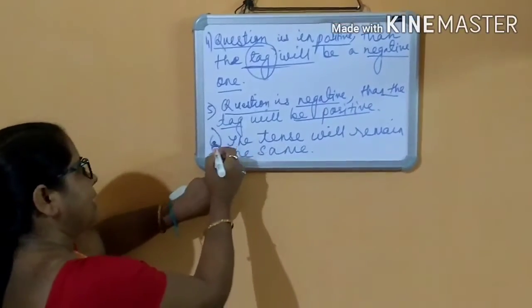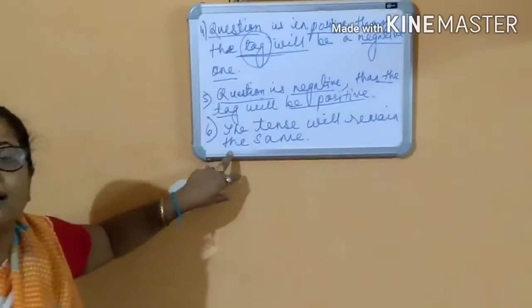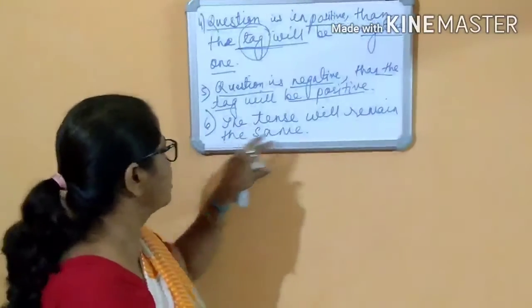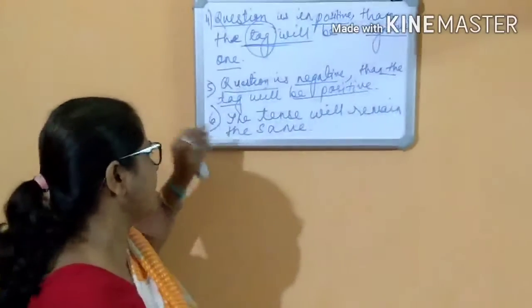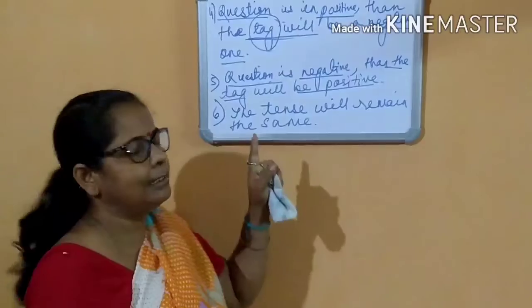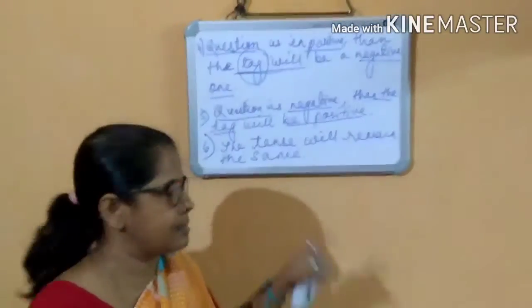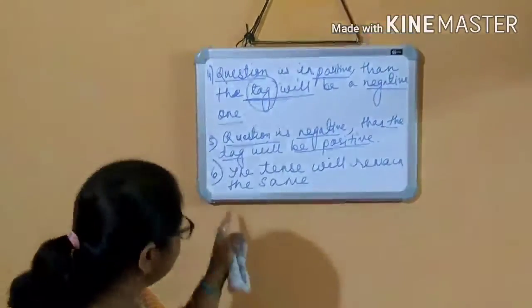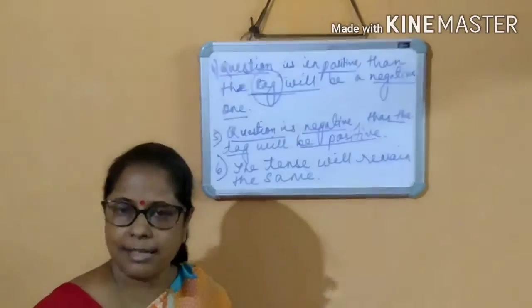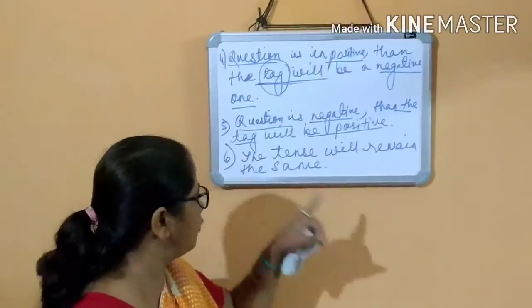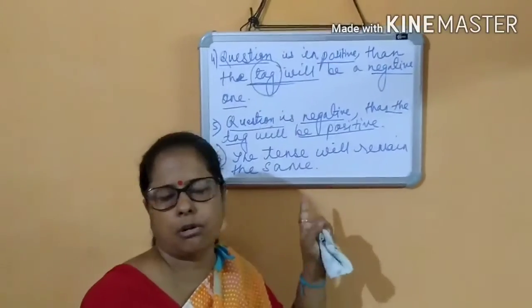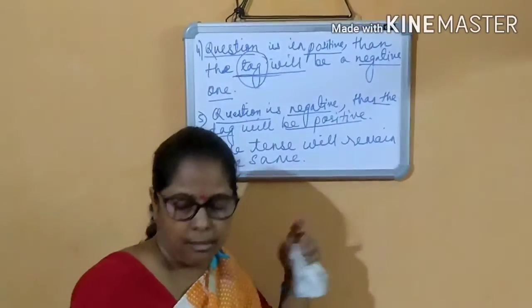And the most important thing is that the tense will remain the same. You cannot change the tense of the sentence. If the question is in past tense, then the tag will also be in past tense. If the question is in present tense, then the tag will be in present tense. And if it is in future, then obviously the tag will be in the future tense.